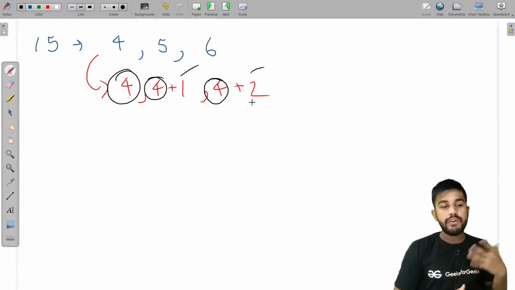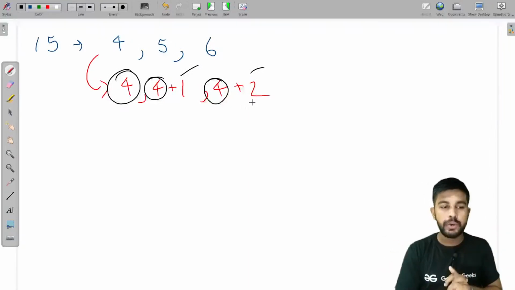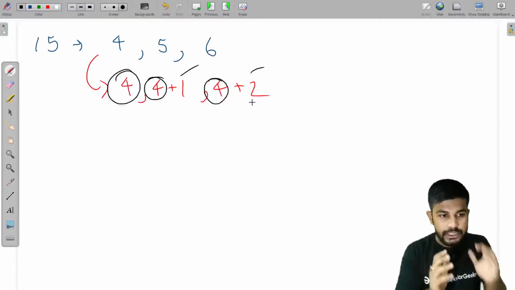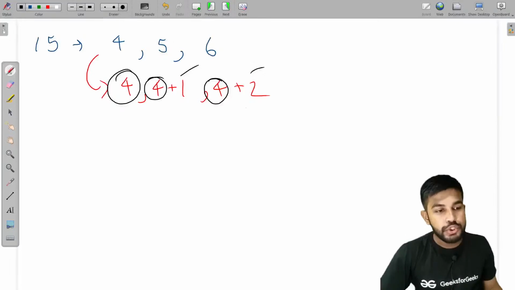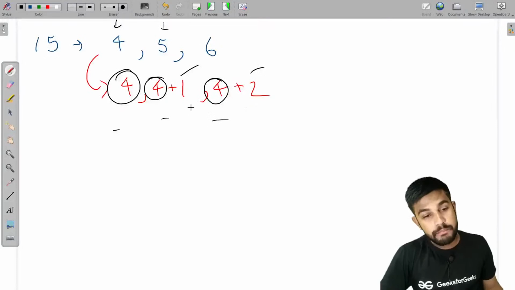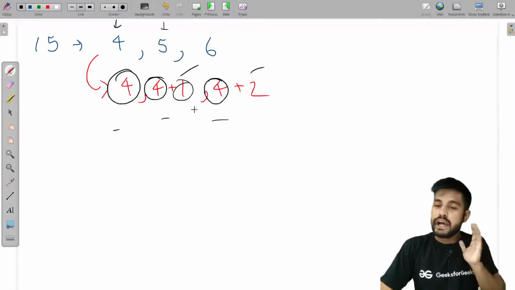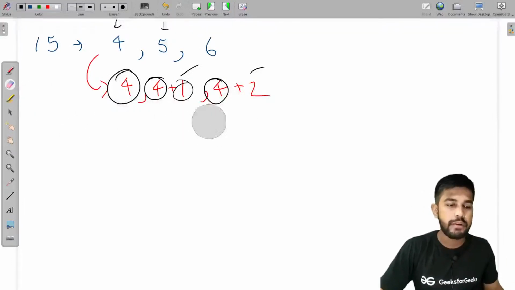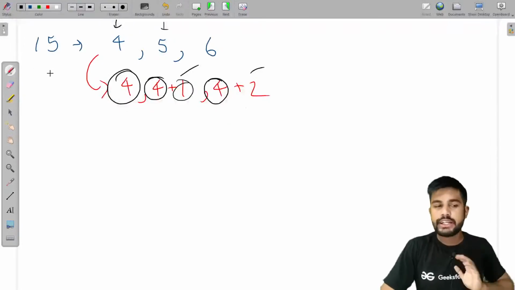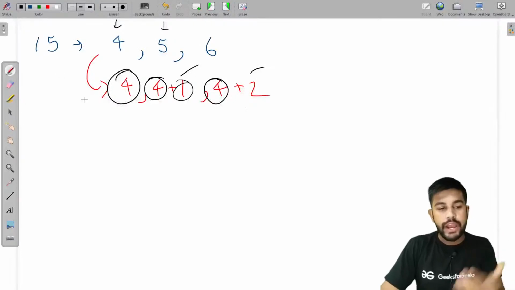So whenever you are told to consider all the scenarios, the first thing that you should do is first check what is the contribution of a particular element. So I check the contribution of this element, contribution is same, this element contribution is same but added with 1. That is the key point here. And this technique, I call it the contribution technique. I don't know what is the technical term of it, but I call it the contribution technique and it is most helpful. Now we would try to analyze how can we take out this.